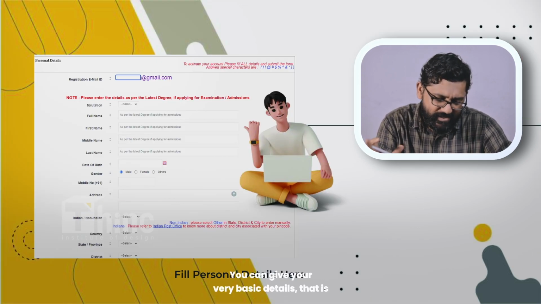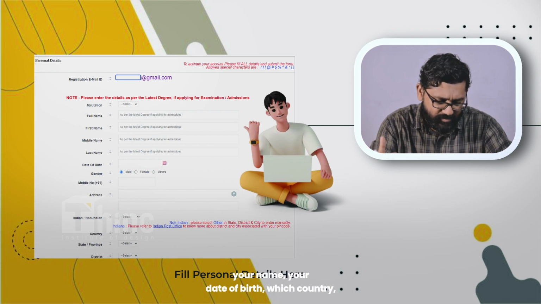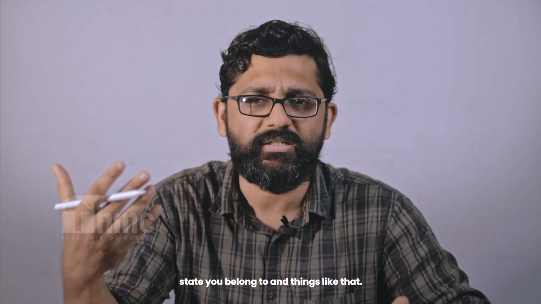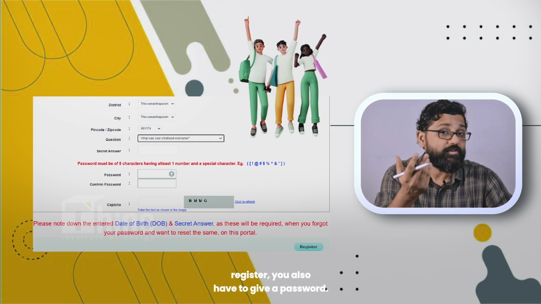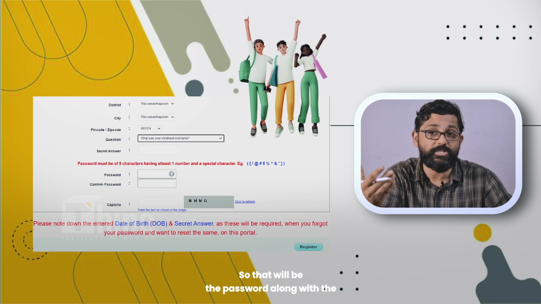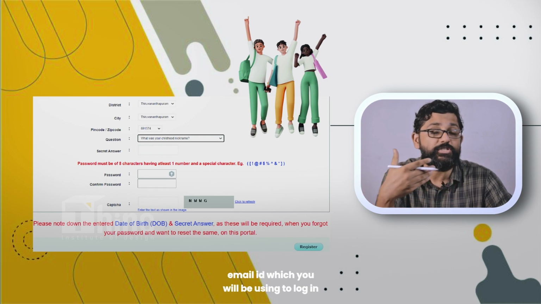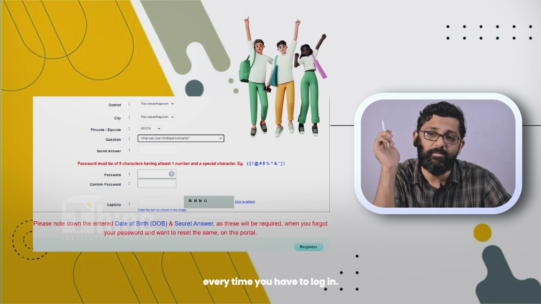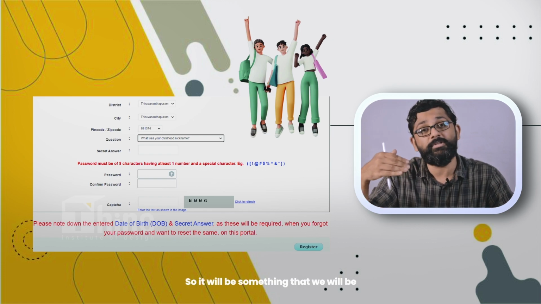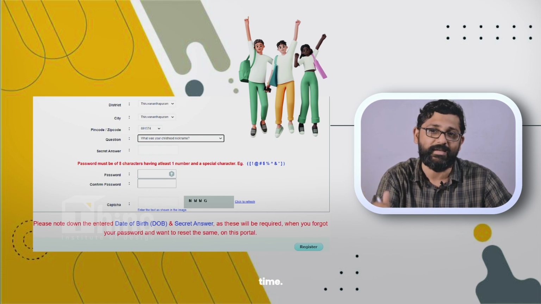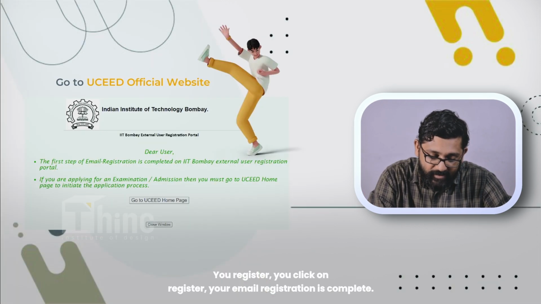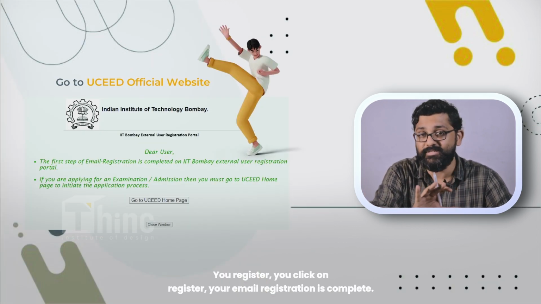You can give your very basic details, that's your name, your date of birth, which country and state you belong to, and things like that. Once you have done that and you click on register, you also have to give a password. That will be the password, along with the email ID, which you will be using to log in every time. So it will be something that we'll be using hopefully till next year's July, August time. You click on register, and your email registration is complete.